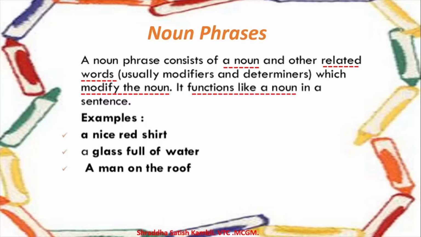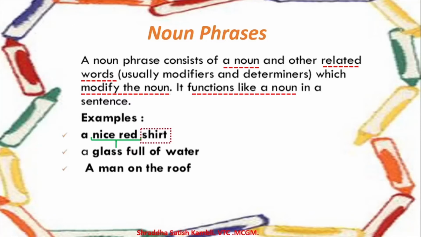Once again, what is the meaning of a noun phrase? A phrase is a group of words. Okay, and now we just saw the meaning of a phrasal verb also. A phrasal verb has a verb and some other words. In the same way, a noun phrase has a noun in it and certain other words. For example, see here, a nice red shirt.